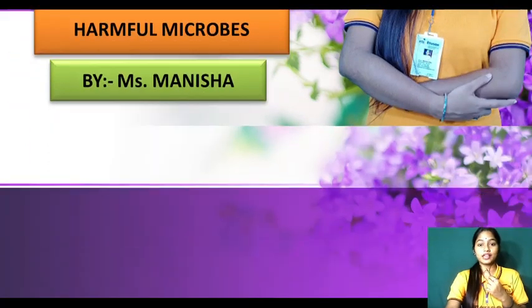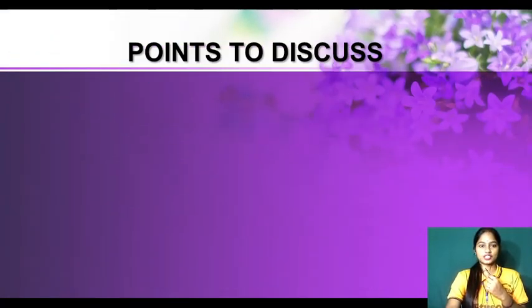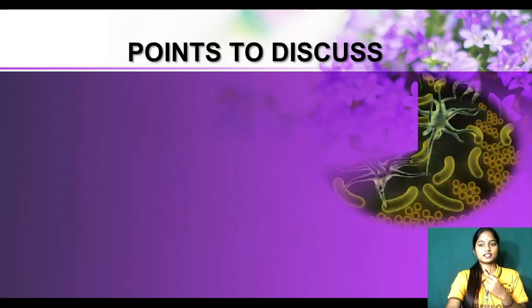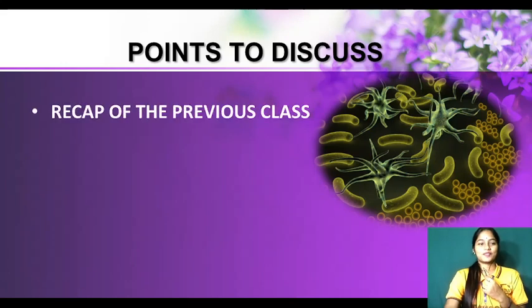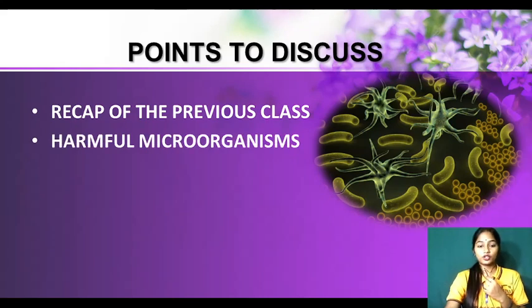Okay, so let's move ahead. Points to discuss today. What are the points we are going to discuss? See, these are the microorganisms. You might be missing them, right? Now see, recap of the previous class. We have studied about microorganisms. What were microorganisms? The organisms which cannot be seen with our naked eyes because they are very small. In the previous class we discussed helpful ones, those who are friends, and today we will be discussing harmful ones, those who are our enemy.